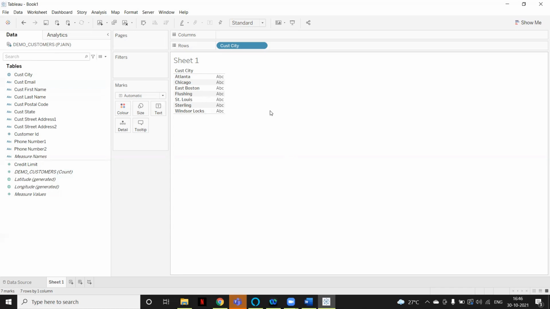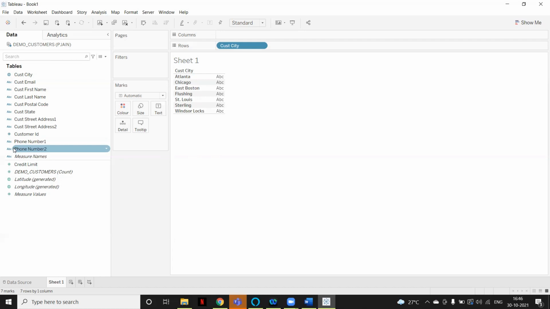Extract means if you have a data set, let's say 100 or 200 cities, when you create an extract, whatever data is available at that point of time will be loaded into Tableau. Only that data will be reflected in your workbook or sheet. It won't go to your database to fetch the new records. If your database is down, it won't impact your workbook or dashboard because we are not connecting to the database. But when we use a live connection, it may affect it.